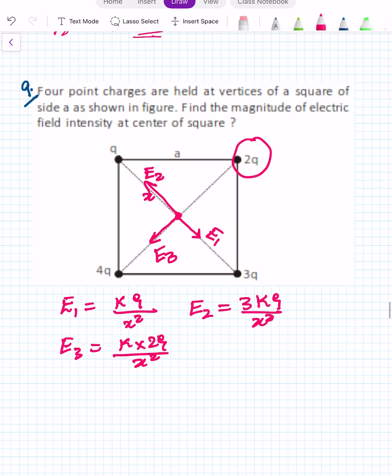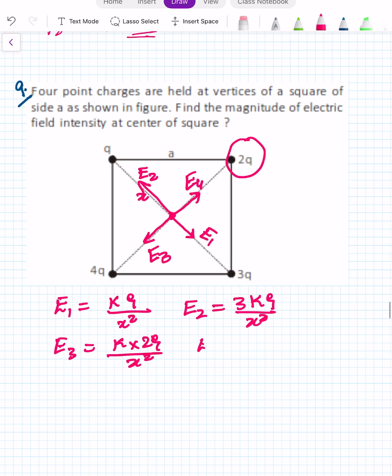And due to the 4Q charge at the center, the field is say E4. Then E4 is equal to K into 4Q upon x square. Now you have to see that E1 and E2 are opposite to each other. E3 and E4 are opposite to each other. So we can do the vector sum of E1, E2 and E3, E4 separately.